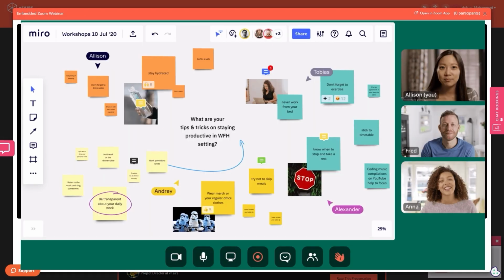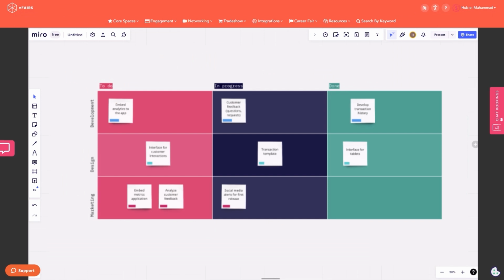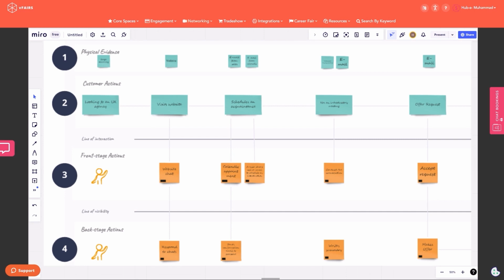Embed it as a webinar tab to make it part of a live session, or use the agile workflows for running scrum meetings or company-wide town halls.